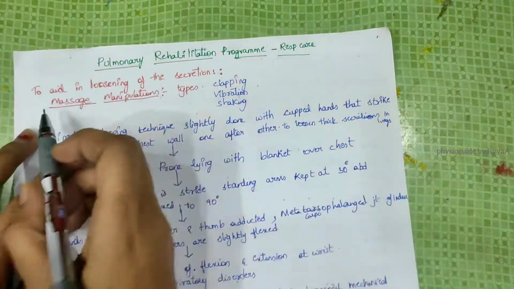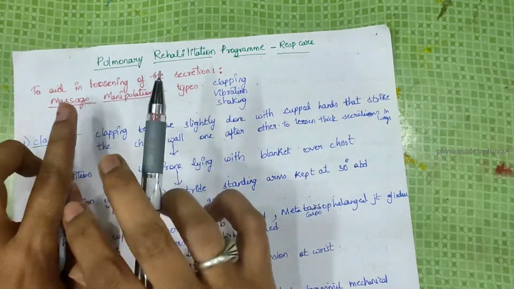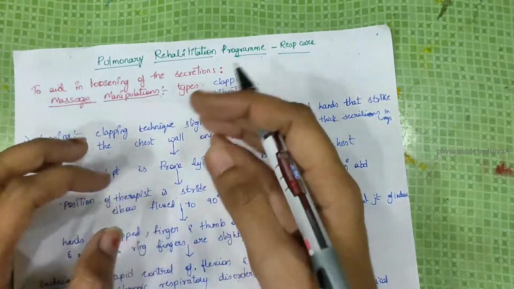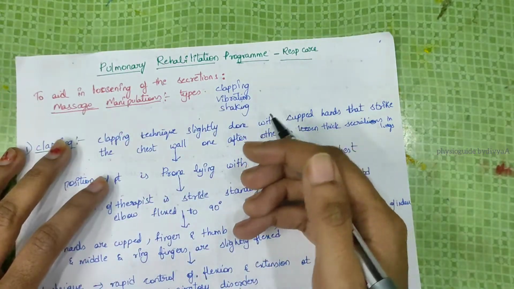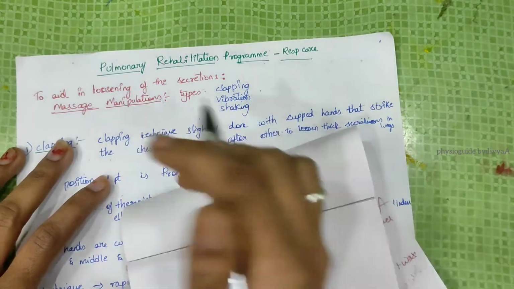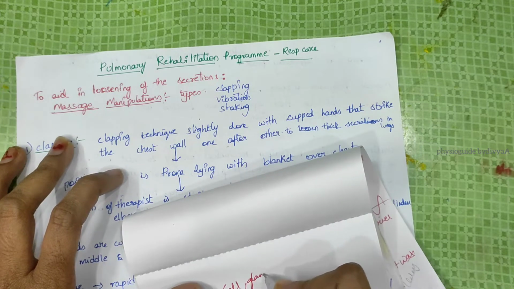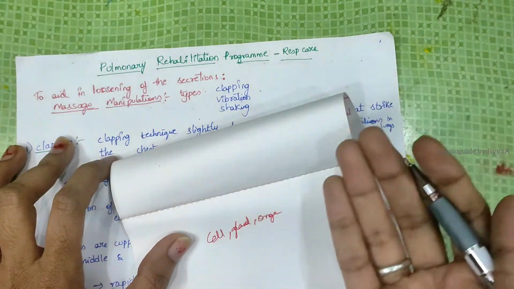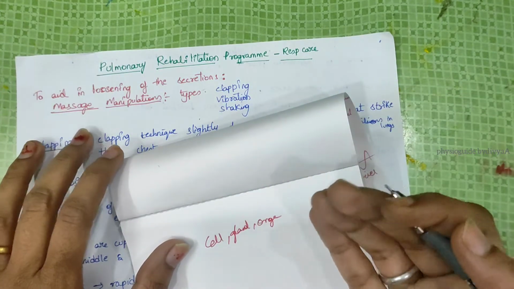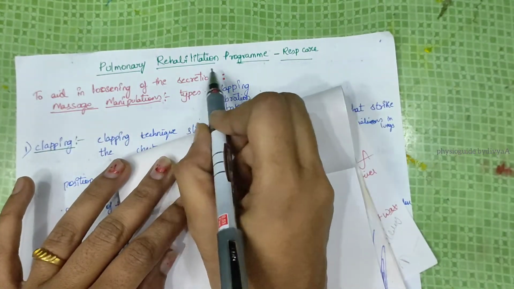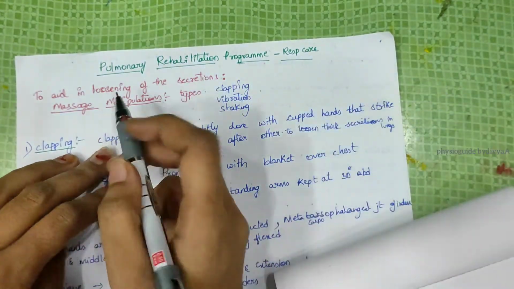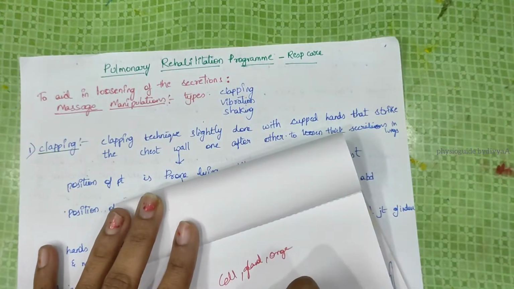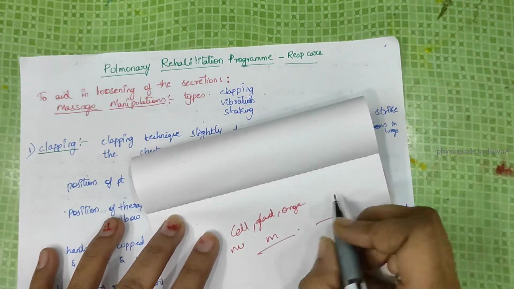Firstly, what is the meaning of secretions? Secretions are the substances discharged from cells, glands and organs in our body after they function; those particles are excreted as secretions.